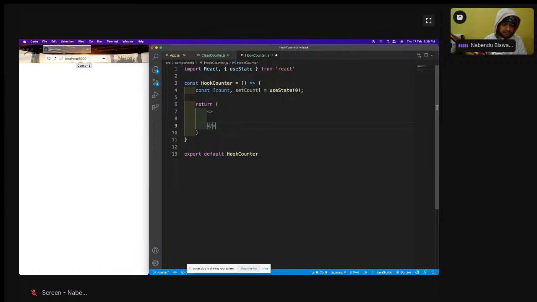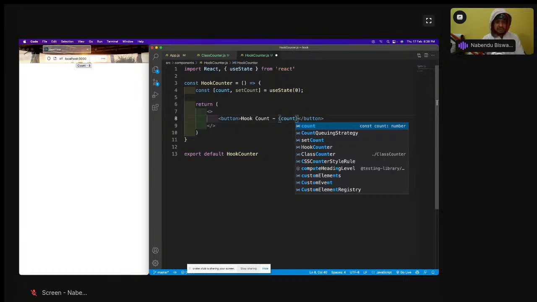Okay, I have this button, and inside this I'll have a hook. Count is like count. See, we don't have anything like state here, so we'll do it like this: hook count. Let me complete the code then, because this is only this much. Then I will explain what I have just done.